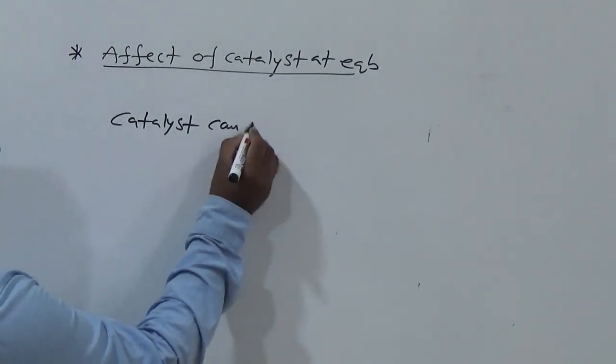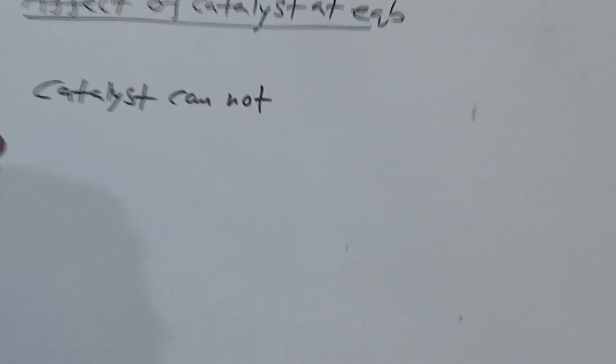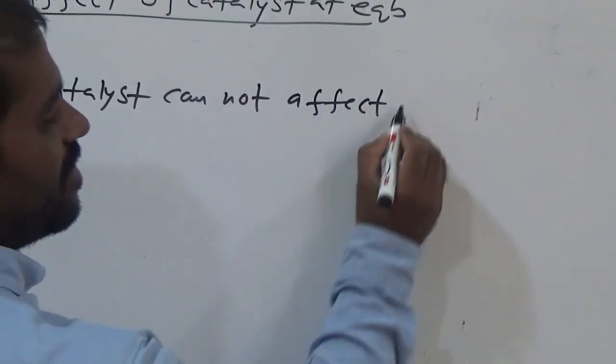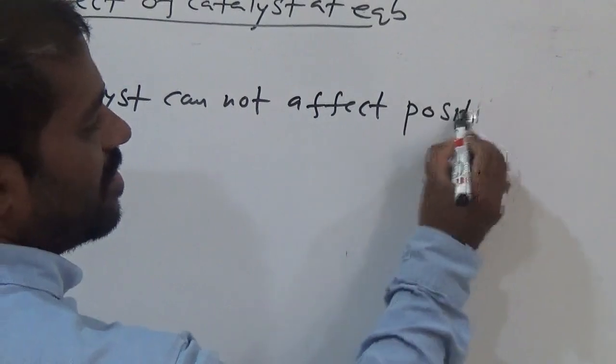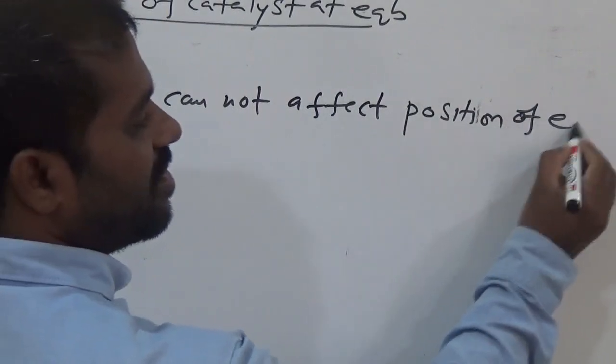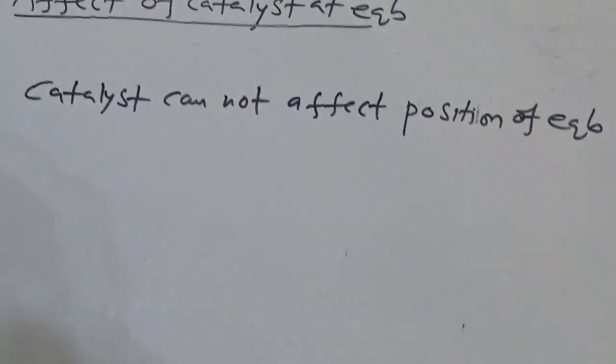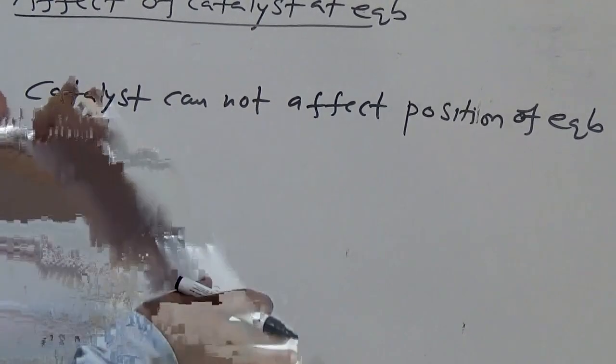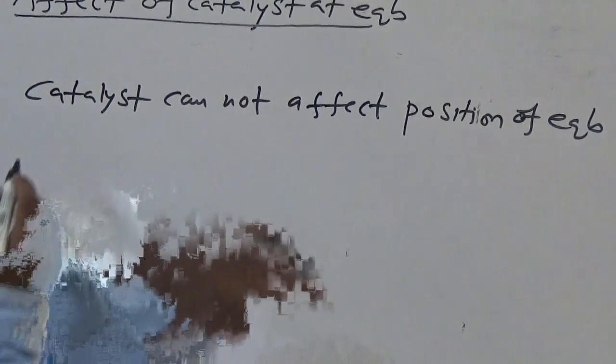A catalyst cannot affect the position of equilibrium. So what is the importance of a catalyst? Here we need to add it in the reaction.